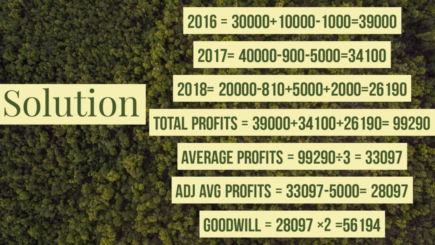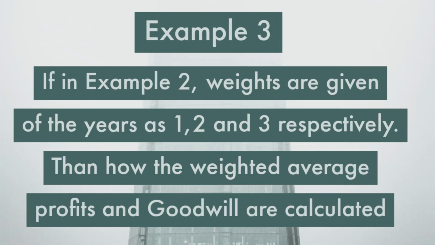Goodwill is to be calculated at 2 years purchase. So 28,097 multiplied by 2, our goodwill will be 56,194 rupees. So this was example 2, where we have discussed the average profits with adjustment. Now let us discuss example 3: if example 2 needs to be solved with the help of the weighted average profit method and the weights are given, then how is the goodwill calculated? The weights of the years 2016, 17 and 18 are 1, 2 and 3 respectively. So now to calculate the goodwill, let's see the solution.